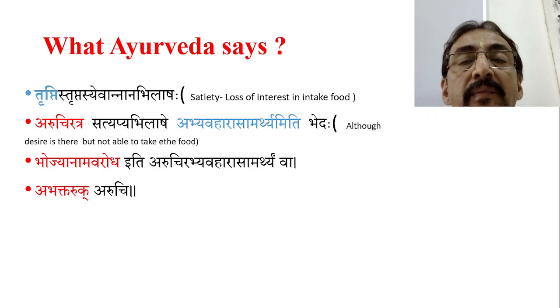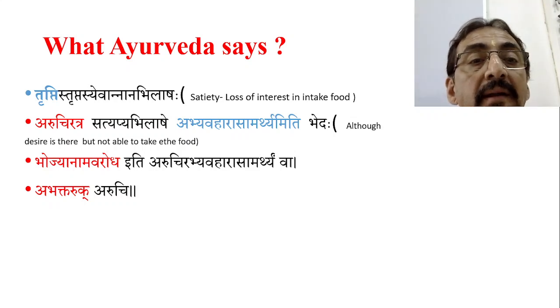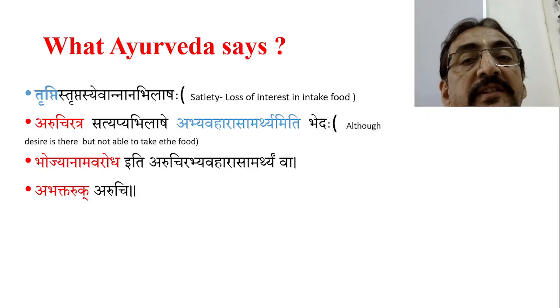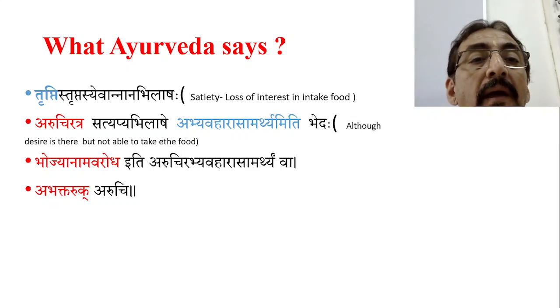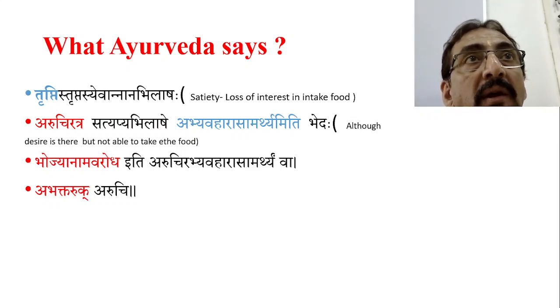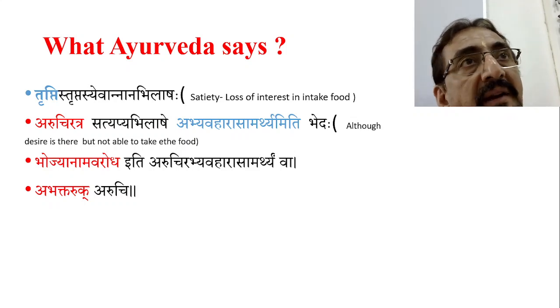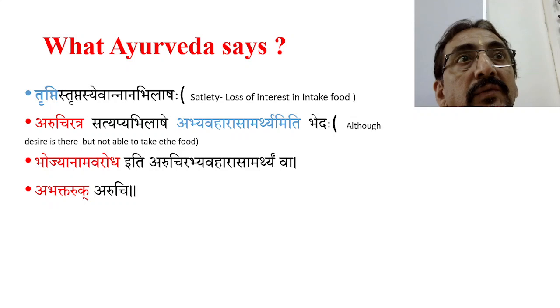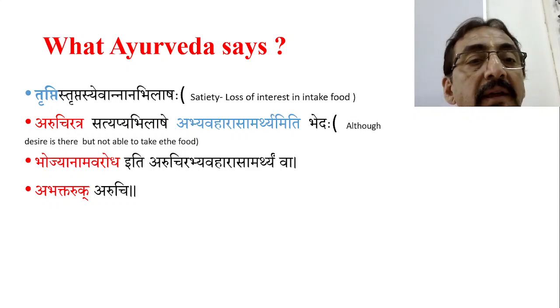Aruchi is different. Although he has the desire, he is not able to take the food. See, in the first case, annannabhilasha, the patient does not have the desire to take the food. But here, the patient has the desire to take the food but is not able to consume it. Abhyavahara asamarthyam iti.